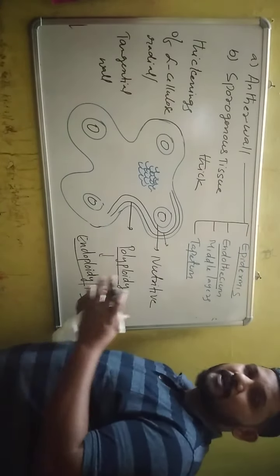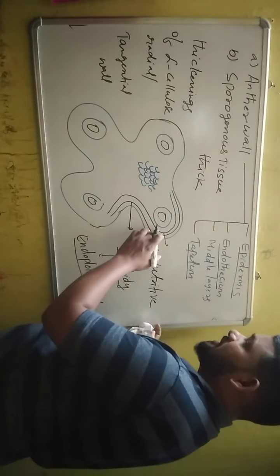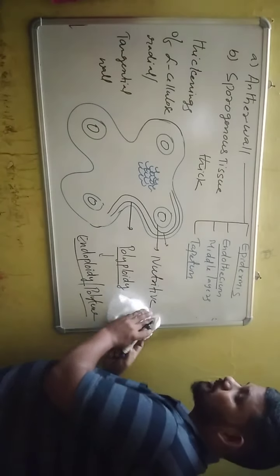Due to polyploidy, the cells of tapetum appear bigger than the cells of middle layers, endothecium and epidermis. And the tapetum, what is tapetum?